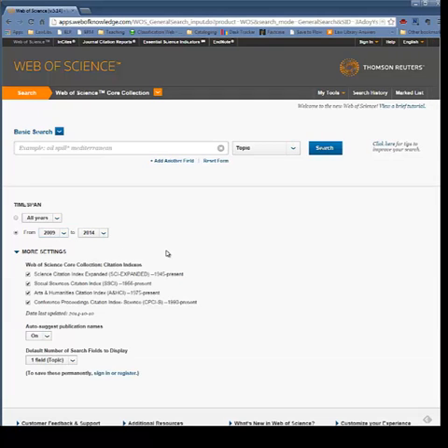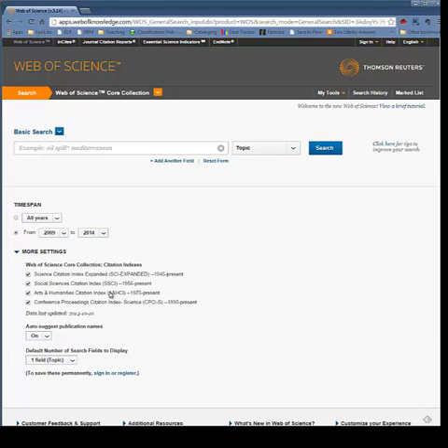2014. And you do see, if you click on that more settings, which databases are part of the core collection. In this case, you'll see what we want to note here is that these are mostly indexes. Now remember what I was saying, the difference between an index and a full text database. An index is going to have article information. It's not necessarily going to have the full text of the articles that you want.